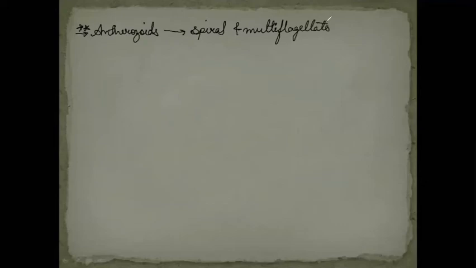But exceptionally, in case of Selaginella, so many exceptions are there, right? In case of Selaginella, their antherozoids are spindle shaped. What is the shape of the antherozoids? They are spindle shaped.